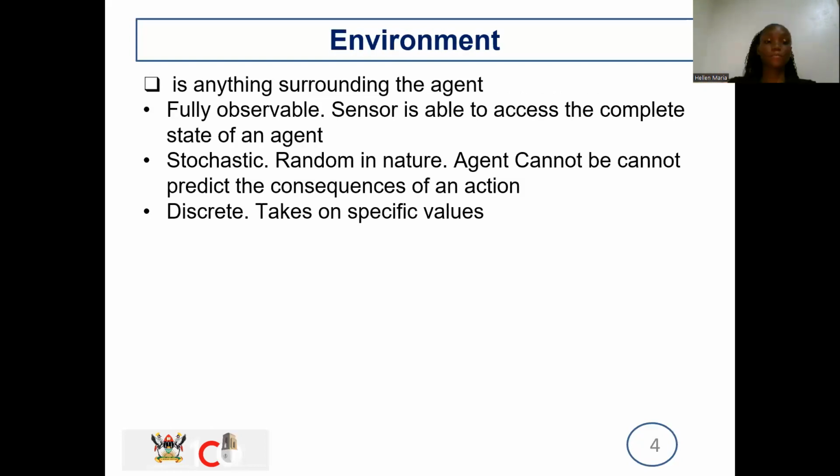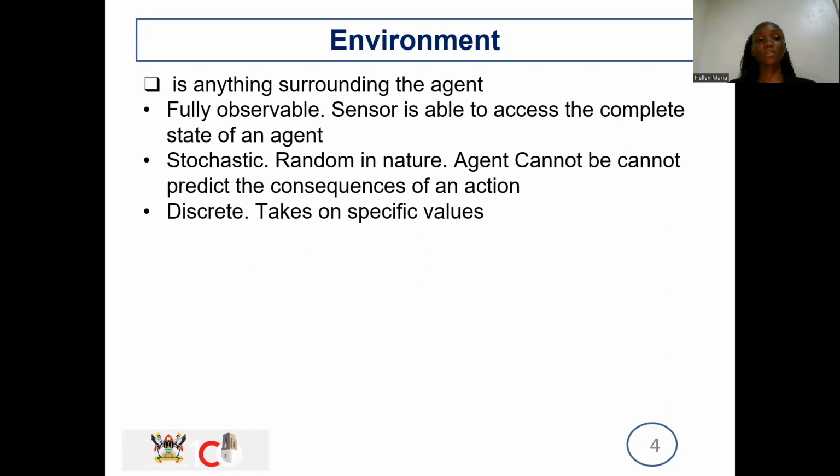So what is an environment? An environment is anything that surrounds an agent. An agent is a device or anything that takes in information through sensors and delivers output through actuators. So an environment is anything surrounding that agent, anything that is surrounding my model. What is the surrounding in which my model is working?